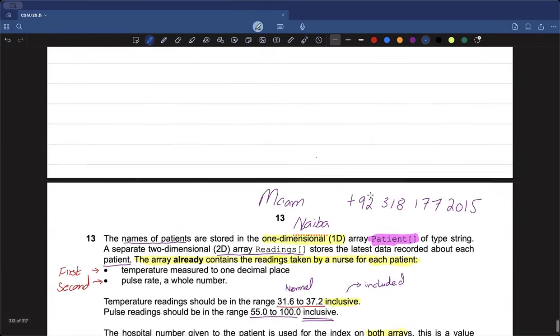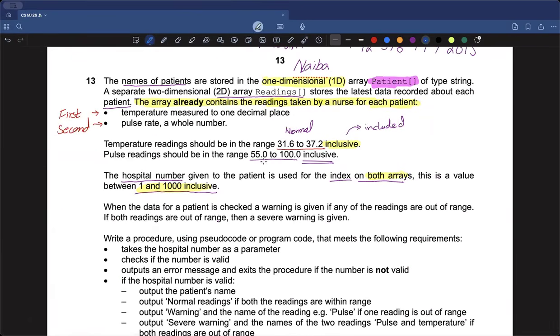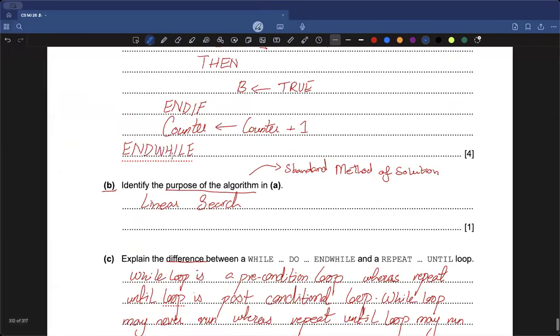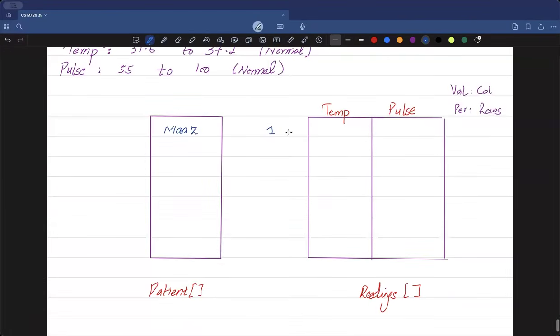And we said that the index for both arrays is going to be the same hospital number, which simplifies the scenario for us, because this row on the right-hand side in the readings array also stores the values for the patient Mars. So if I have the name Mars up here and the index number is 1 and temperature is 60 up here, and let's say the pulse is something like 75, then both these values, pulse 75 and temperature 60, correspond to the person who has the name Mars.